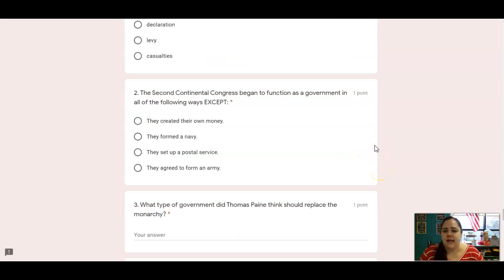Number 2, the Second Continental Congress began to function as a government in all the following ways except, so you're picking the one that does not say that the Second Continental Congress was like a government. So did they not create their own money? Did they not form a navy? Did they not set up a postal service? Or did they not agree to form an army? So which one was not true about the Second Continental Congress?